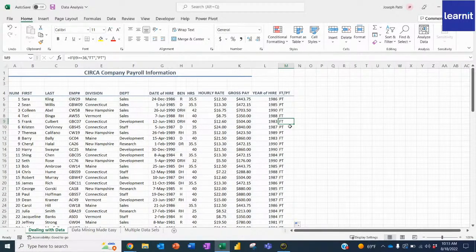Well, let's go over and let's say that we want more data that we don't even know exists. Like, for instance, there's hidden data here in the date of hire. See, if you look over here in the date of hire, let's say I want to see how often do I hire someone on Mondays versus Thursdays. Well, the first thing I need to do is I need to figure out, what is December 24th? Is it a Monday? Is it a Tuesday, a Wednesday? Who knows? So we're actually going to use a really cool function that will allow us to pull the day of the week. Now, to do this, the first thing we're going to do is put in day of hire.